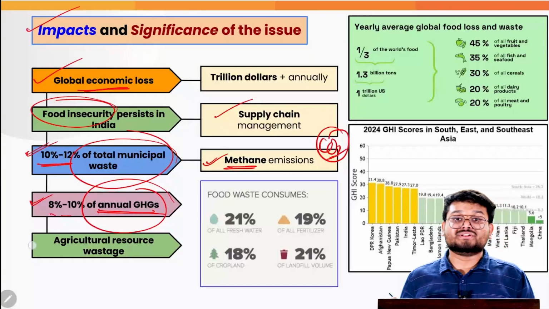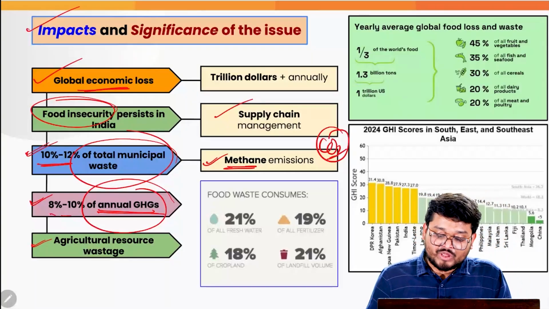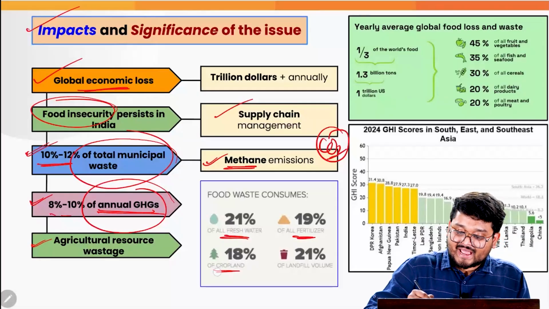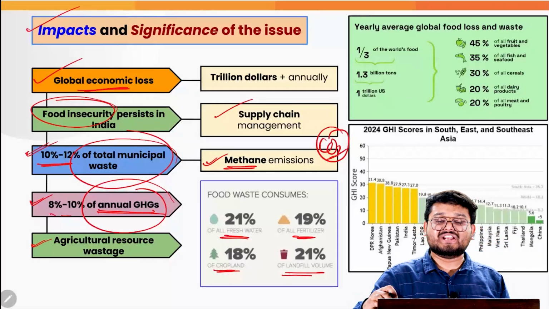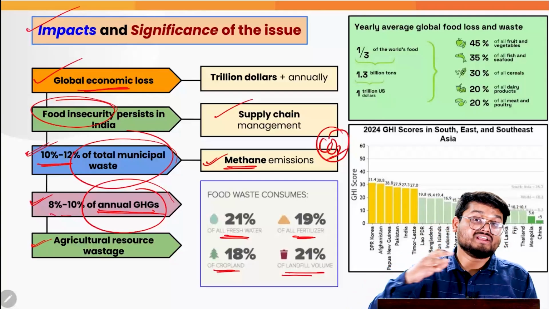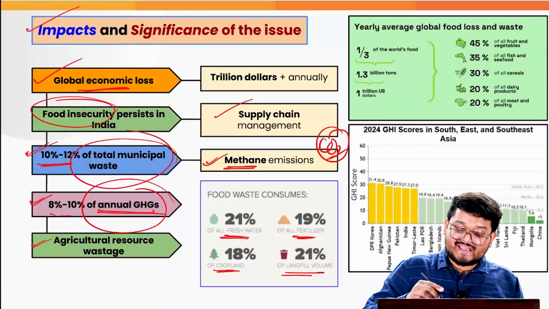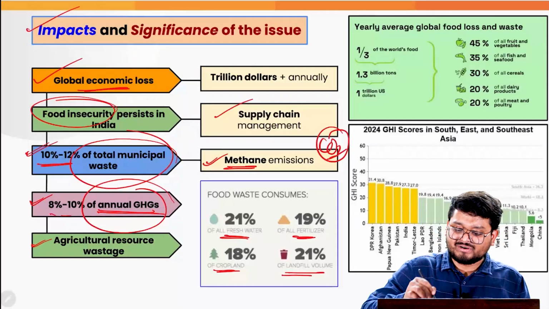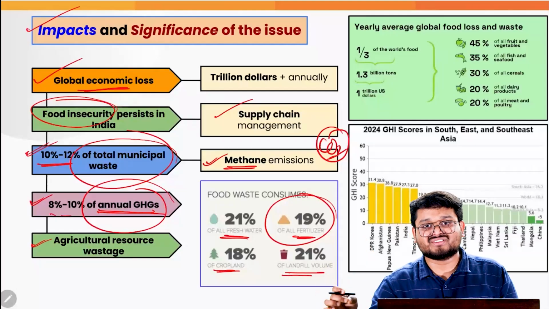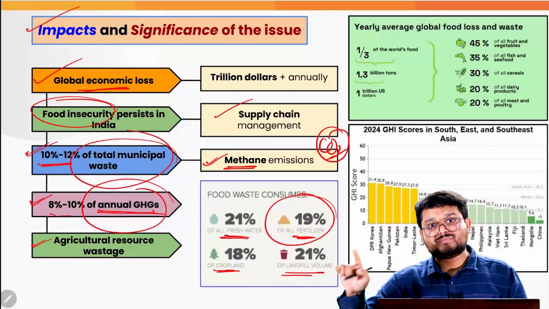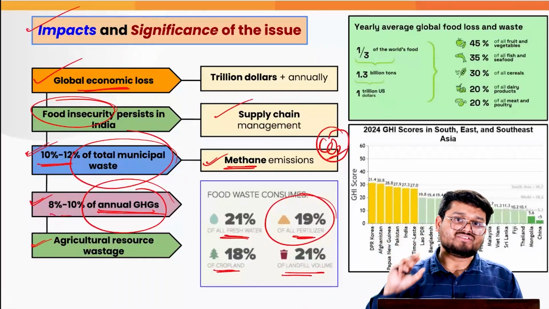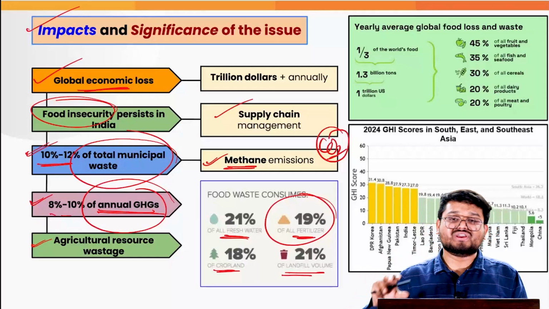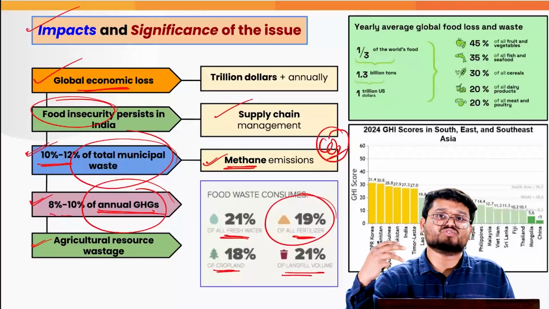And finally, when we talk about our agriculture and farmland, we waste a lot of fresh water, fertilizers, and croplands, and also the land that we need to dedicate to landfills for municipal food waste. They eat into the agricultural resources. For example, we use around 20% of our fertilizers on crops which will potentially be wasted in the future. So that is why we understand that, despite the various efforts, we are not able to mobilize resources properly.